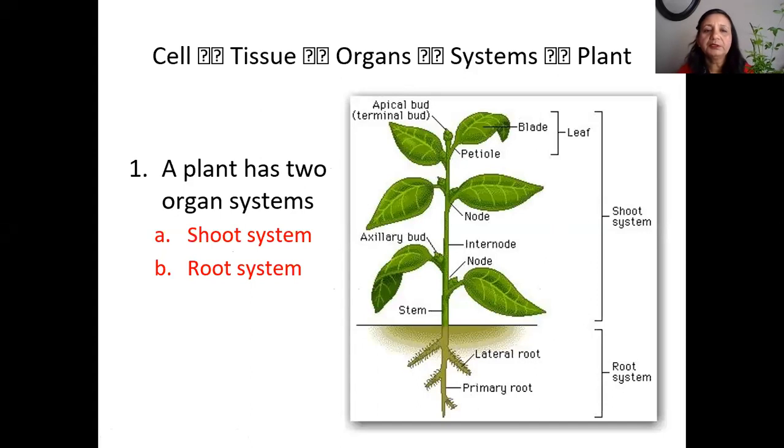And in their body system, we can divide it as the shoot system and the root system, okay? The shoot system, you can see here, is the shoot system, right? The upper part without the root. And the root system, you can see here the tiny roots. This is the root system, and they have a special function, right?